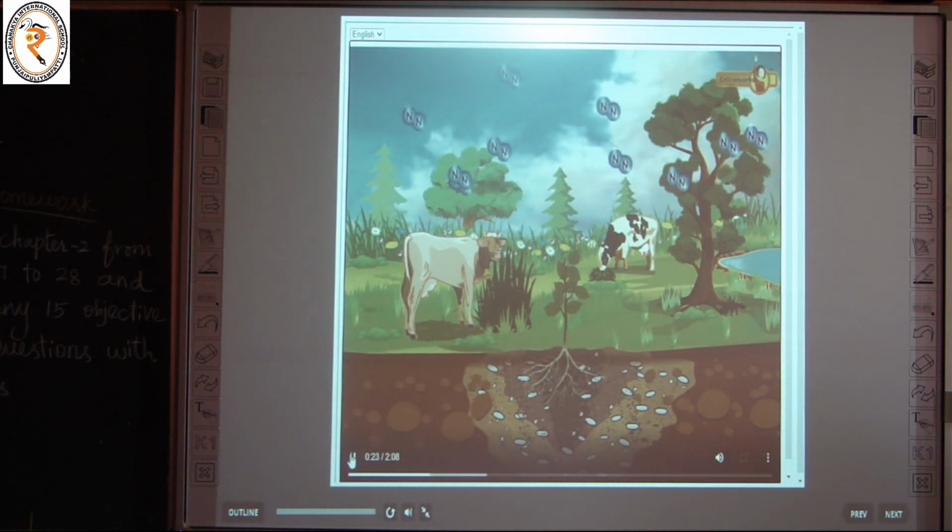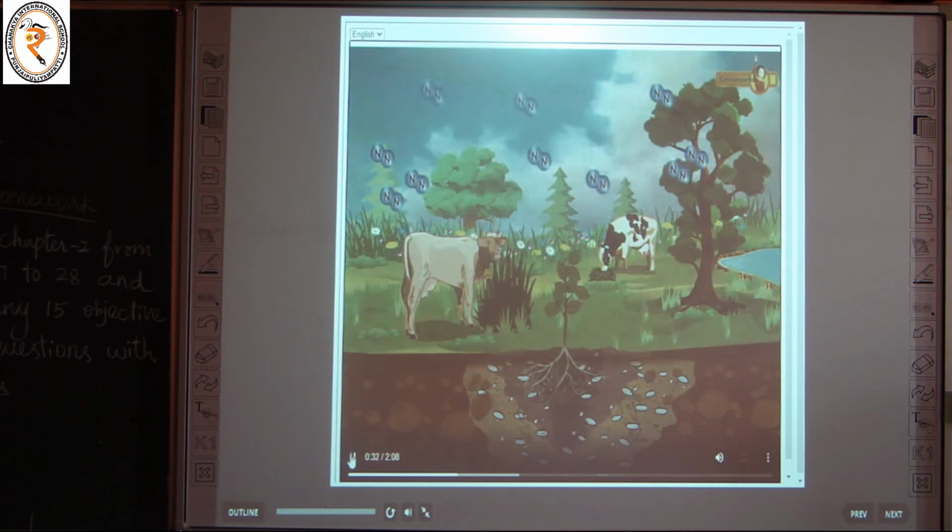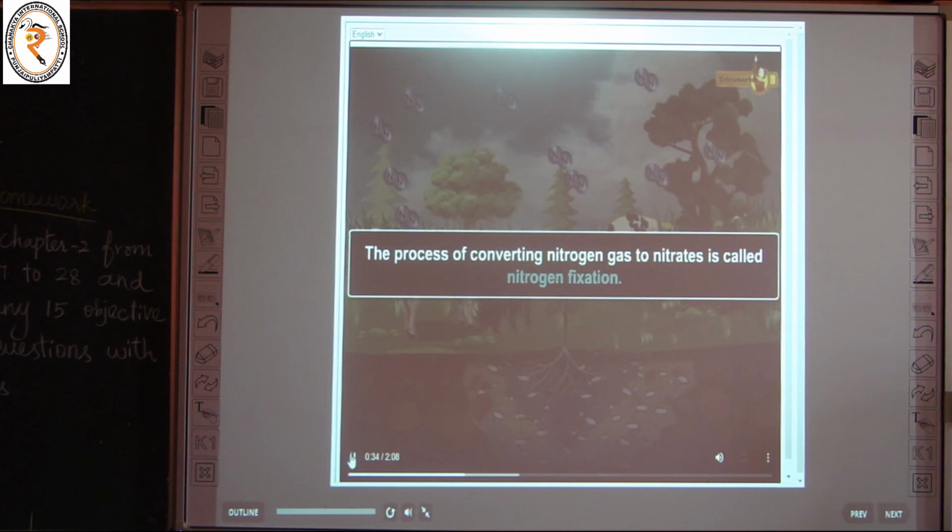Unfortunately, plants and animals are unable to utilize nitrogen gas directly but must obtain nitrogen in the form of nitrates. The process of converting nitrogen gas to nitrates is called nitrogen fixation. It is the major component of the nitrogen cycle.